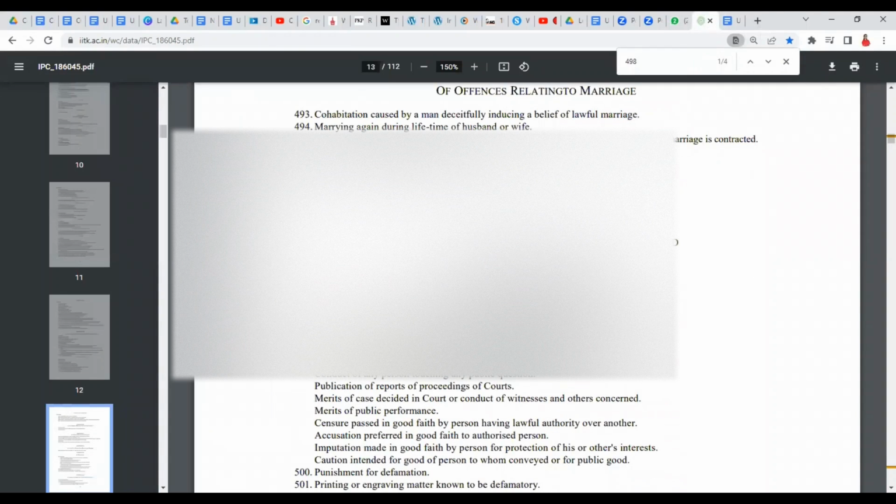All these provisions the person was charged with.